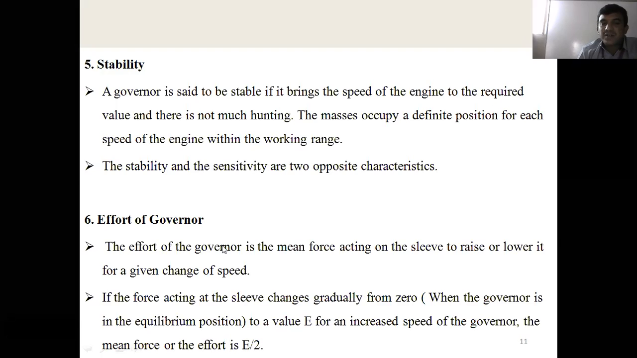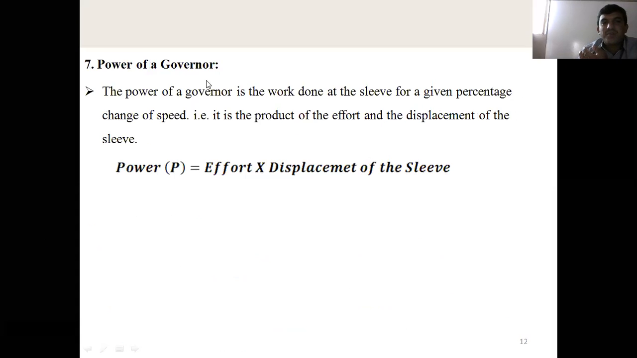The effort of the governor is the mean force acting on the sleeve to raise or lower it for a given change of speed. How much force is required to move the sleeve upward or move the sleeve downward? How much force is required? That is called the effort. Okay, once you give effort, the next one is power of the governor.